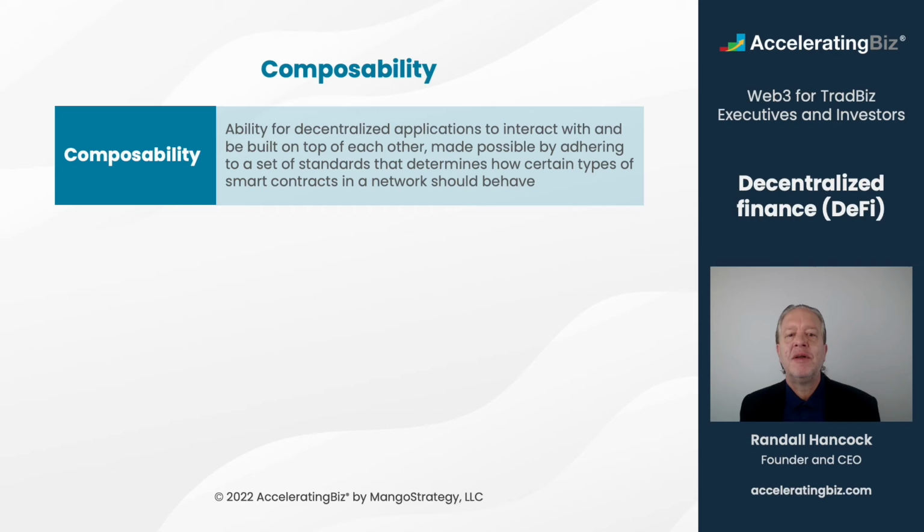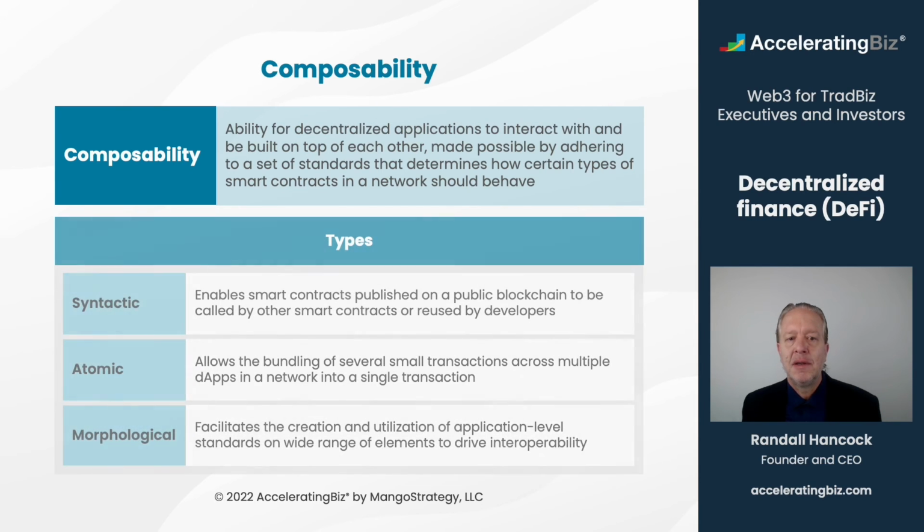The composability of crypto assets drives higher rates of innovation, enabling compounding utility and increased returns. Composability is the ability of decentralized applications to interact with and be built on top of each other. Syntactic composability enables every smart contract published on a public blockchain to be called by other smart contracts.